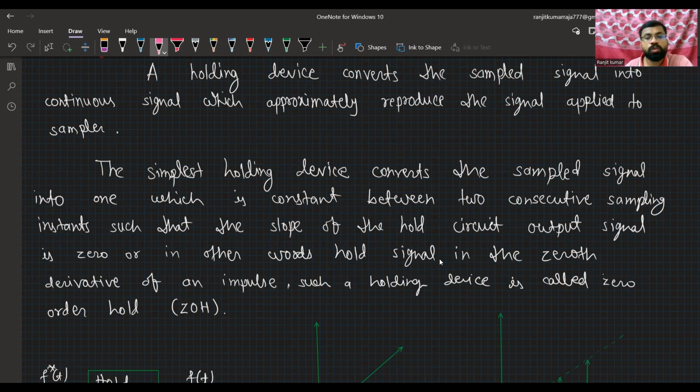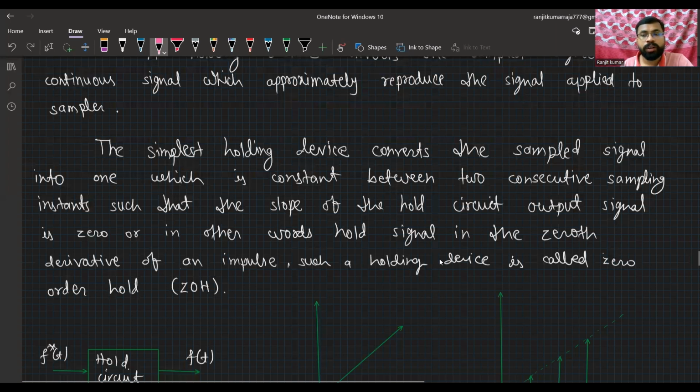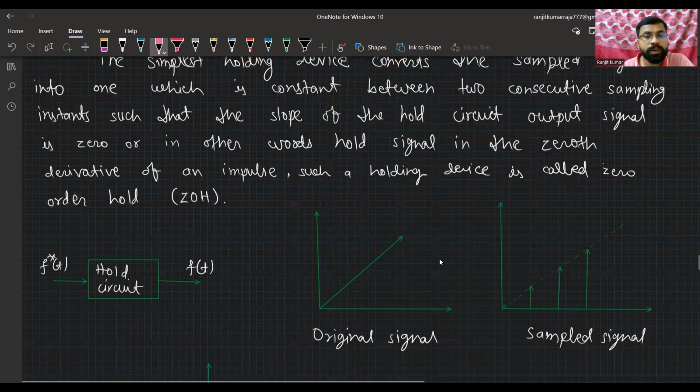So the slope of the held signal should be 0, in other words we can say it has zero derivative. The slope is the first order derivative, and we can write the slope as m, which is dx by dt.